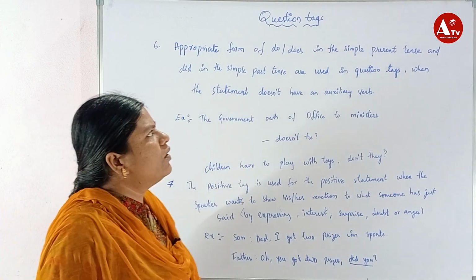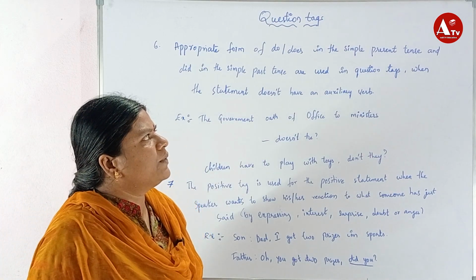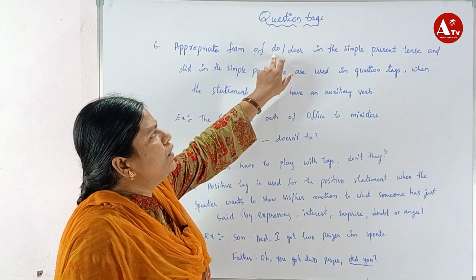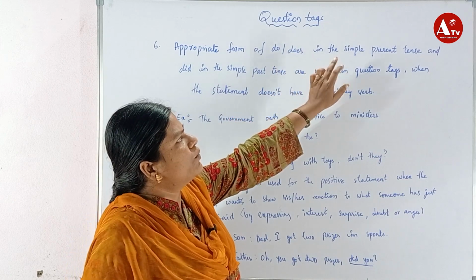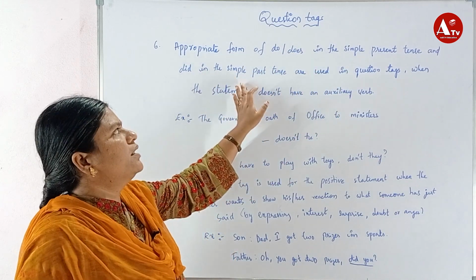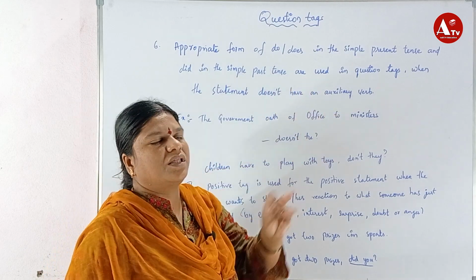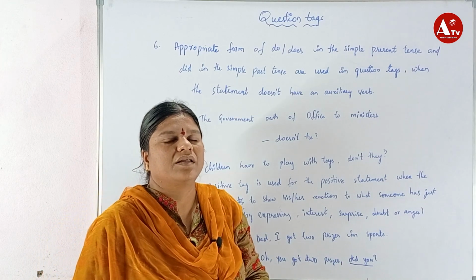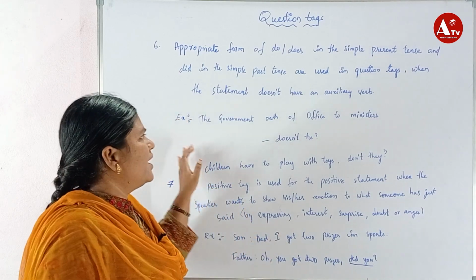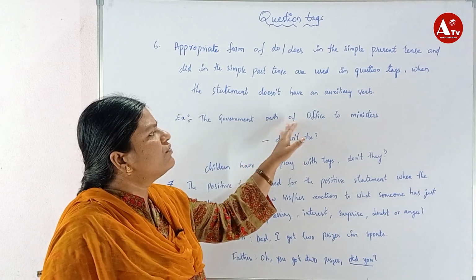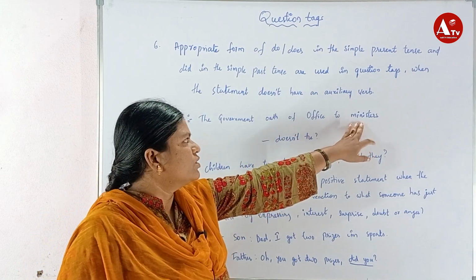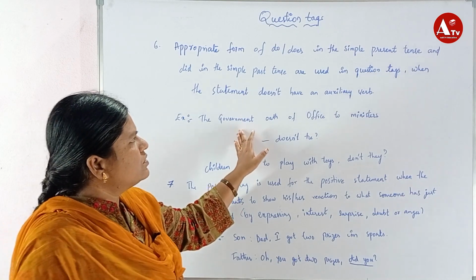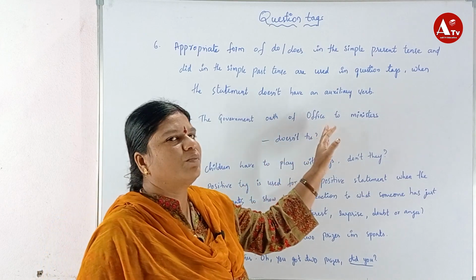The appropriate form of do or does in the simple present tense and did in the simple past tense are used in the question tag when the statement does not have an auxiliary verb or helping verb. Example: the government officers take oath as ministers. Here there is no auxiliary verb, and the sentence is in the simple present tense.